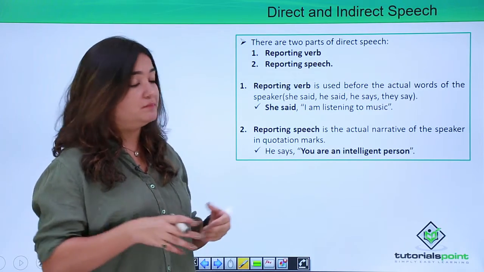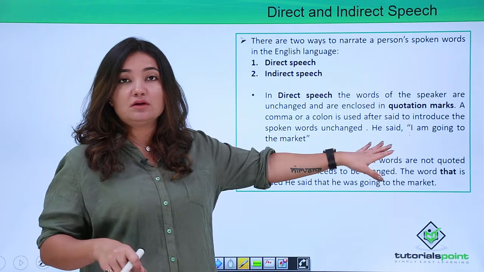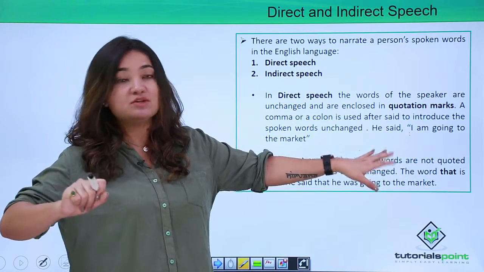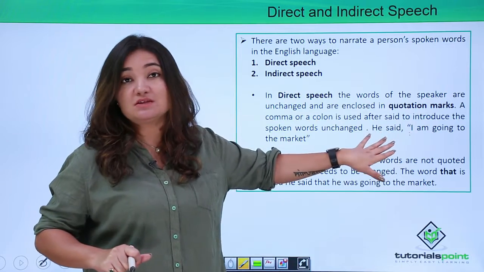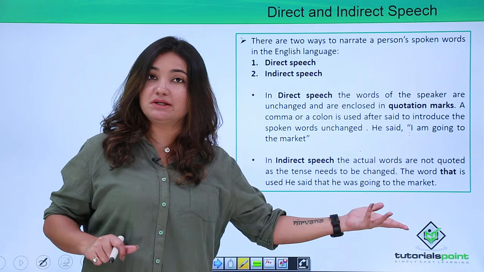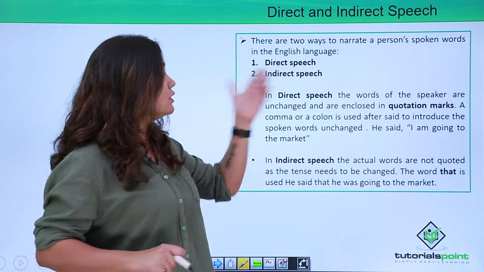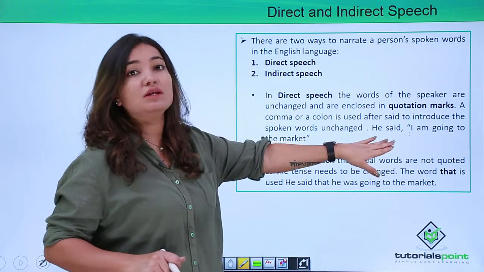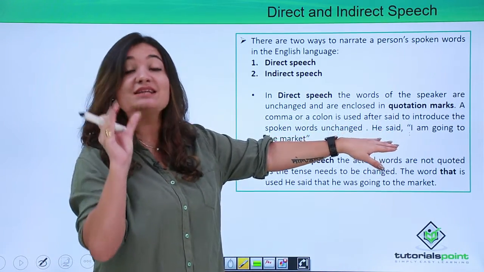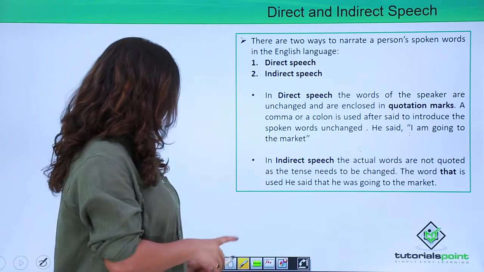If you remember, in the last slide, while I was explaining how you gauge the time frame, I said this is the verb basis which you decide whether it is something related to the present, the past, or the future, right? So this part of the direct speech is called the reporting verb, right?